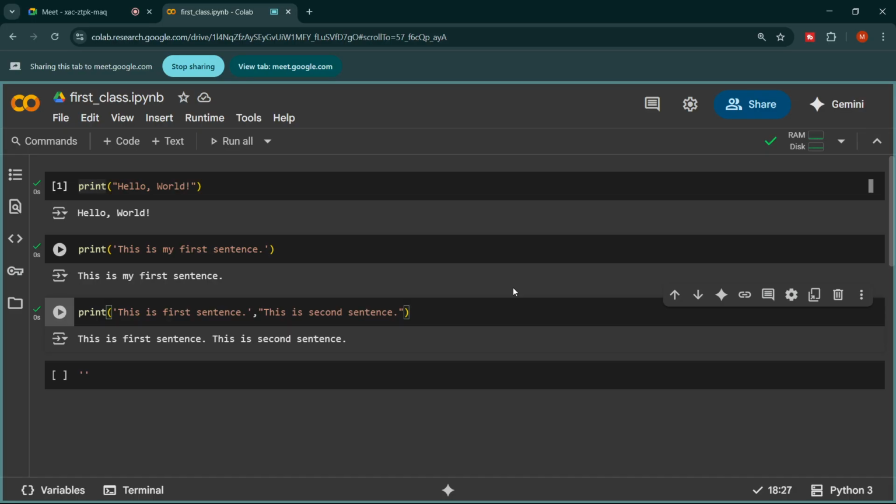what will happen? Now we will be having the space, right? But look, if you are writing chunks of sentences, meaning different sentences in different quotation marks, Python will definitely give a single space before showing the next sentence itself. So we don't have to care about it. But if you are comfortable with this, you can definitely go with that too.